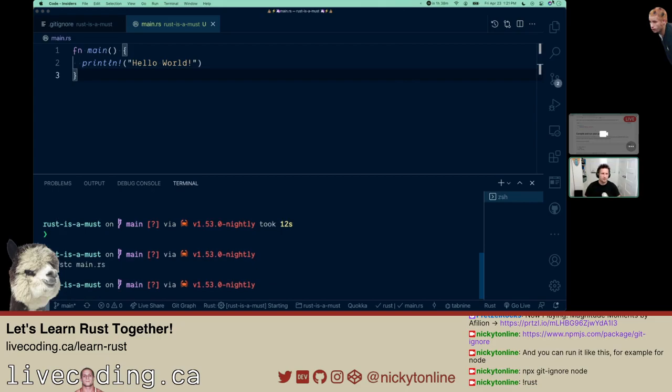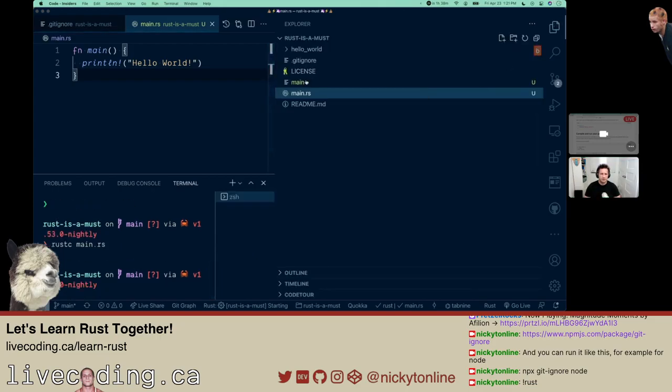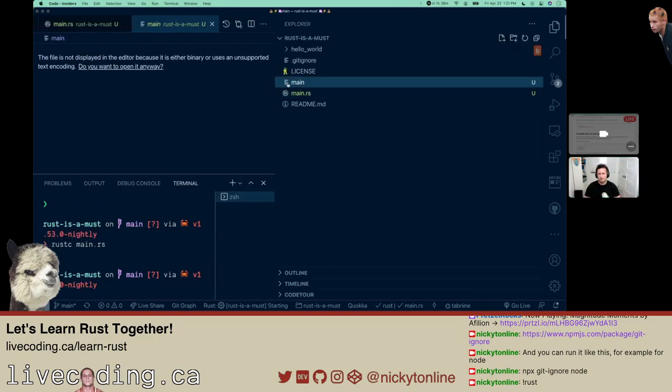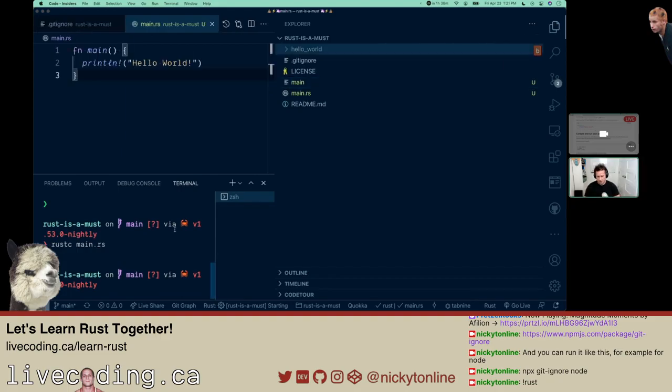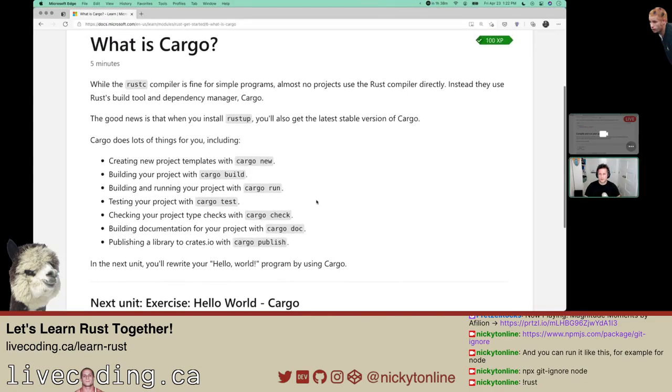What that does is if we come back here, it creates a main file. It's a binary, so it's not going to display it. Now if I just run main, hello world, we have things working now. What is cargo?